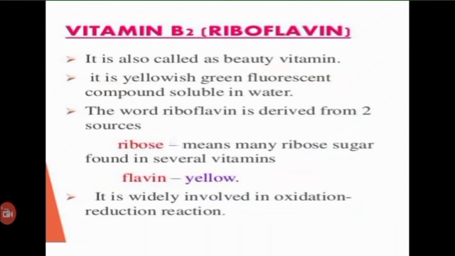Riboflavin, through its coenzymes, takes part in a variety of cellular oxidation-reduction reactions, and it is also known as the beauty vitamin. It is yellow in color, and the word riboflavin is derived from two sources: ribose, which means the ribose sugar moiety, that is a 5 carbon atom sugar, and flavin, which means yellow color.